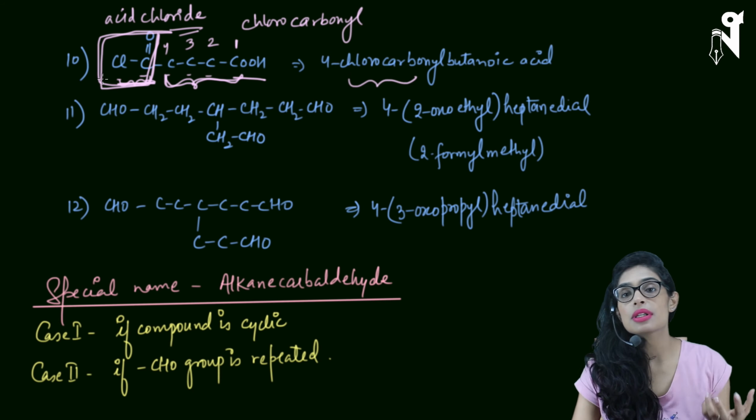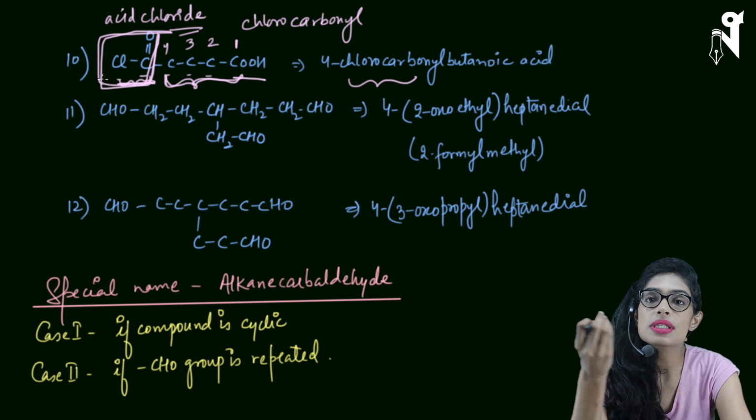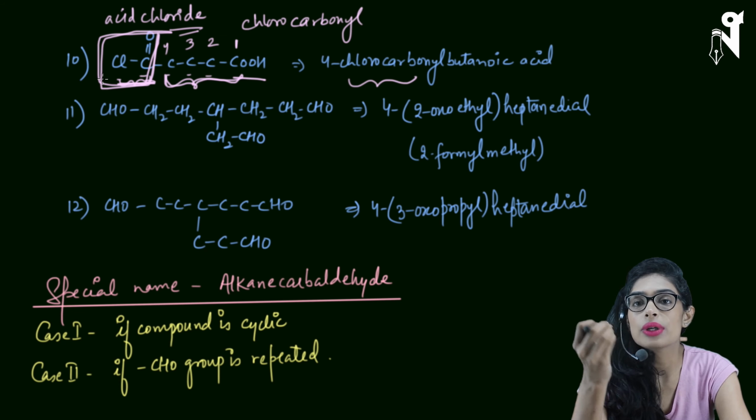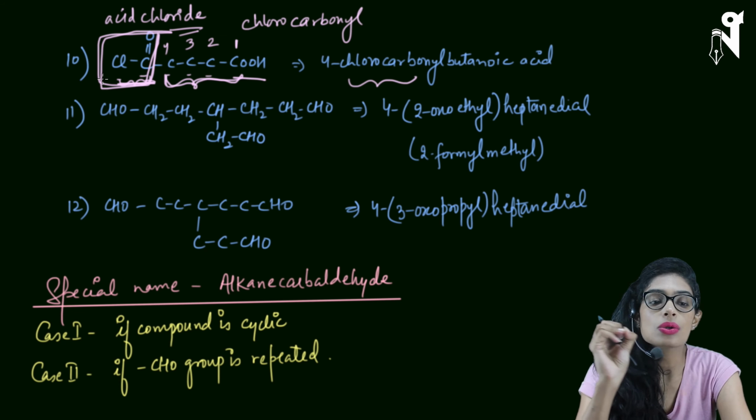So there would be cases where carbons are included, and cases where we will be excluding carbon. So COCl is another functional group. When it is acting as prefix, you have to exclude its carbon, and the name will be halocarbonyl. Halocarbonyl means depending upon what group is attached to it: bromine, chlorine, iodine, fluorine. COX will be called halocarbonyl as a prefix, and the rest of the carbon chain will be counted as the principal carbon chain, when we have included COOH.